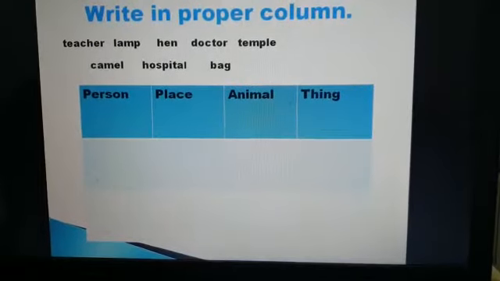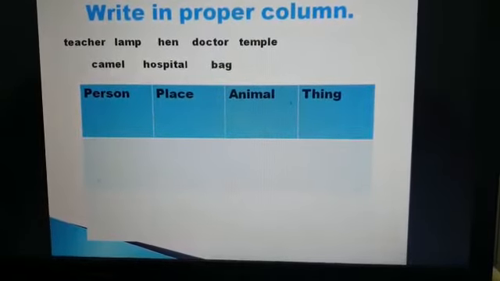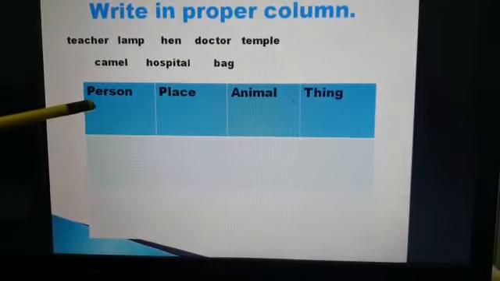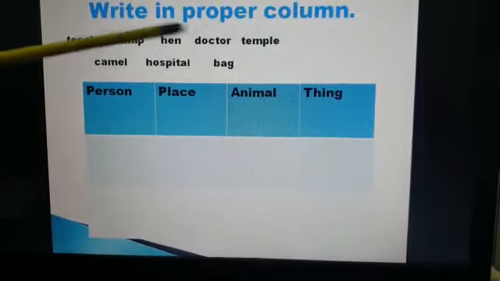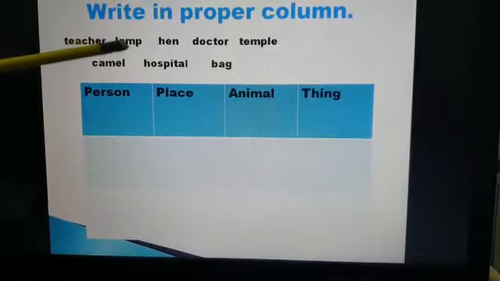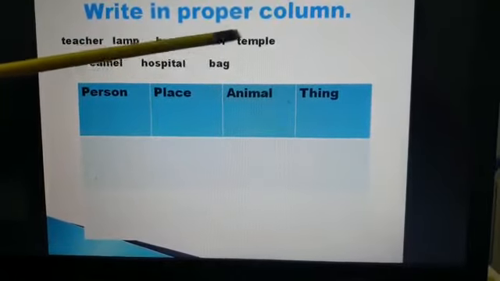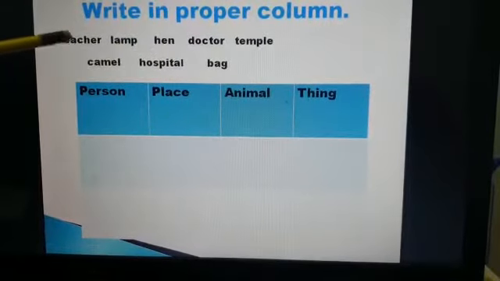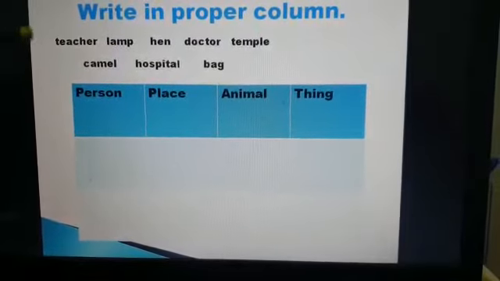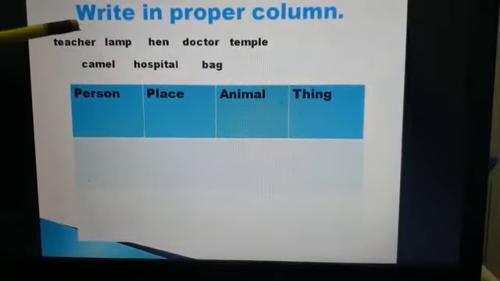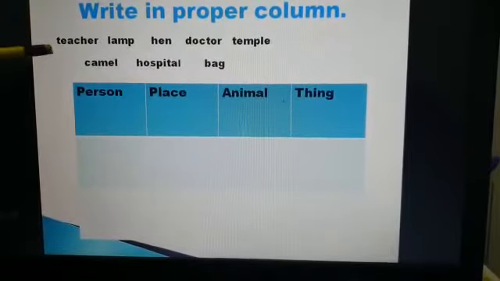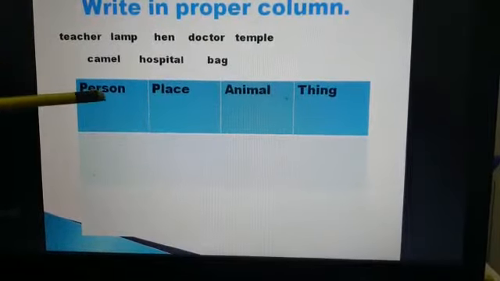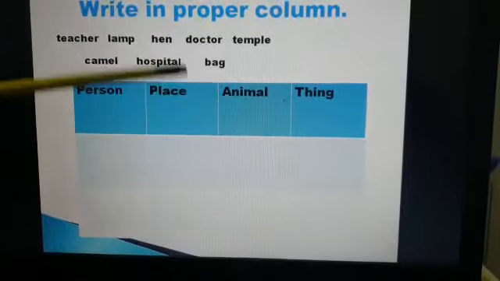Now children, here I have written some words which you have to write in proper columns. Four columns are here: person, place, animal, thing. And the words are teacher, lamp, hen, doctor, temple, camel, hospital and bag. Now children, one by one we'll decide where the naming word should go, in which column. Alright. First word is teacher. What do you think? Teacher is a person, place, animal or thing.